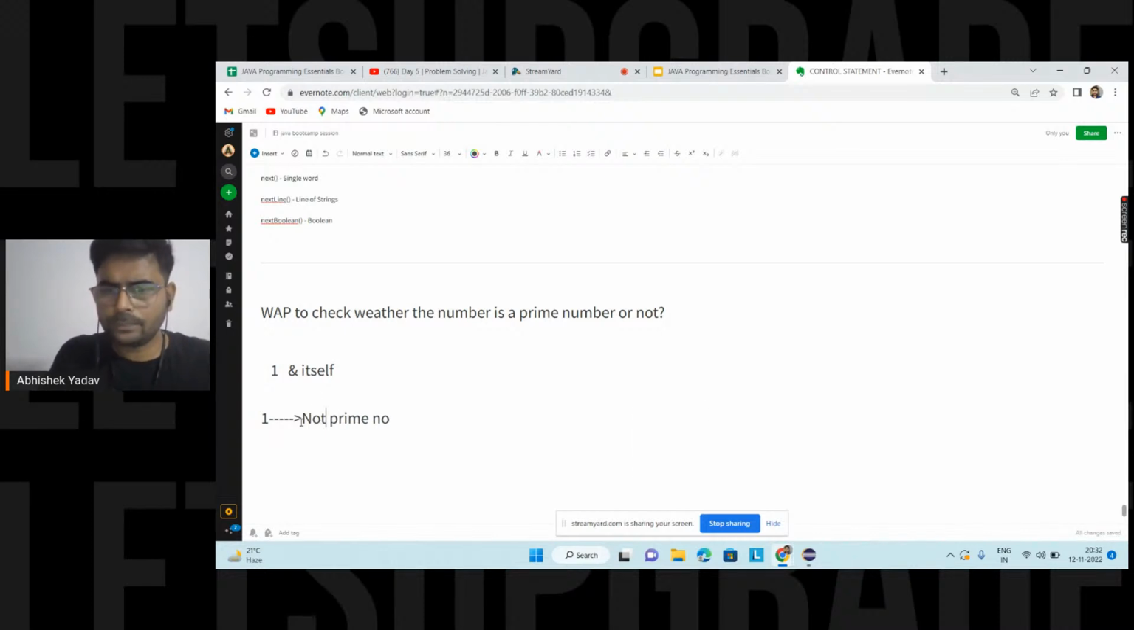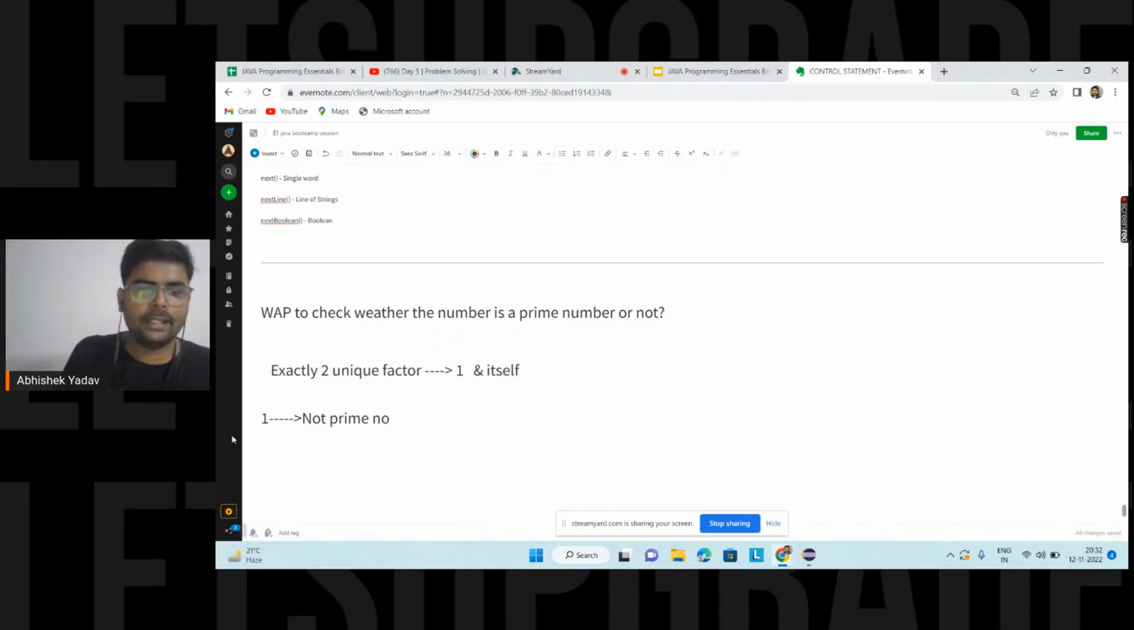So basically, prime numbers are numbers that have exactly two unique factors, and these factors are one and itself. You guys are getting the point? Exactly two unique factors, and these factors are one and itself, right, everyone?